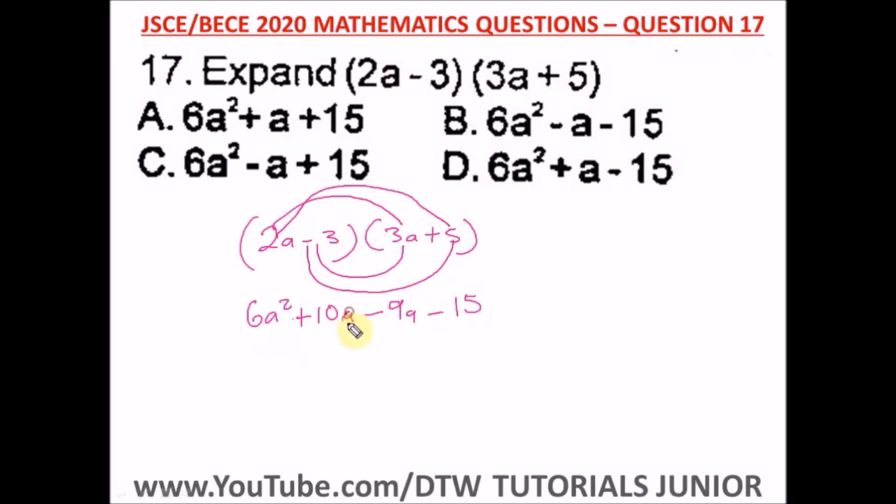So let's simplify this. We have 10a and 9a. We can simplify this, so plus 10a minus 9a will give us a positive a. So we have 6a squared plus a, then minus 15. You should understand how to add signed numbers. It's very key and critical in maths. So our final answer here is 6a squared plus a minus 15. And our right option is option D.